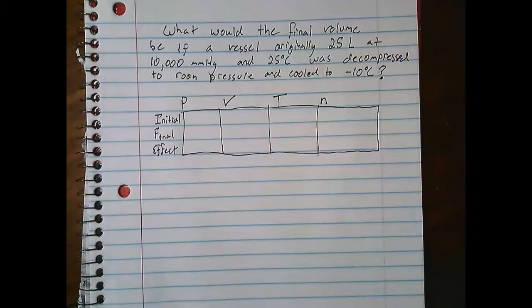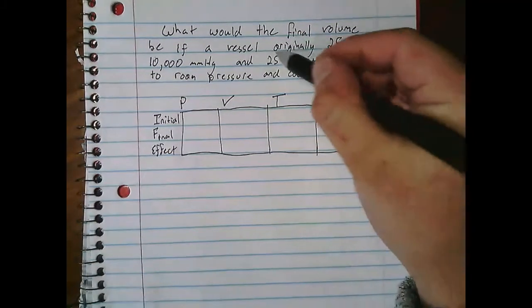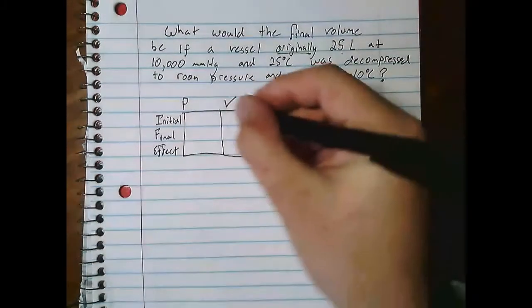It says, what would the final volume be if a vessel originally 25 liters at 10,000 millimeters of mercury and 25 degrees Celsius was decompressed to room temperature and cooled to negative 10 degrees Celsius? Okay, so let's fill in what the initial state is. It was originally 25 liters.